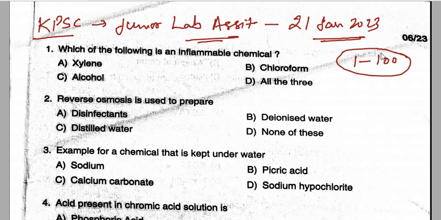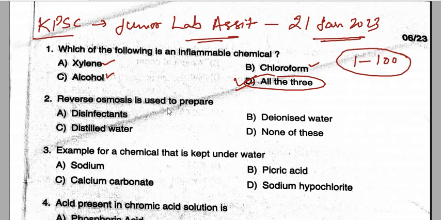तो चलिए देखते हैं पहले क्वेश्चन के साथ में। So our first question is, which of the following is an inflammable chemical? So here xylene, alcohol, chloroform, all the three are the inflammable chemicals. So correct answer is option number D, all of the three.